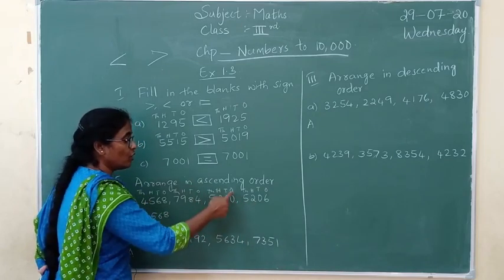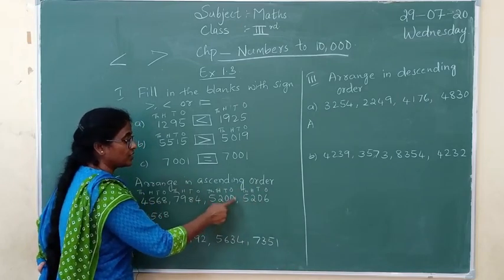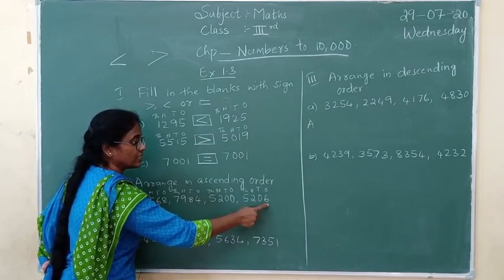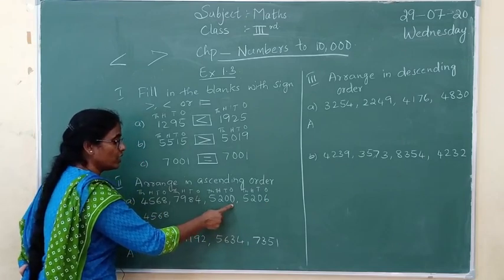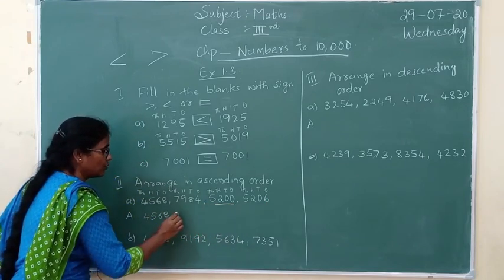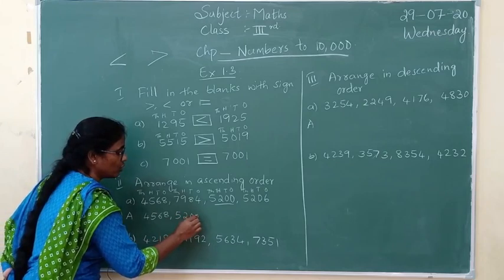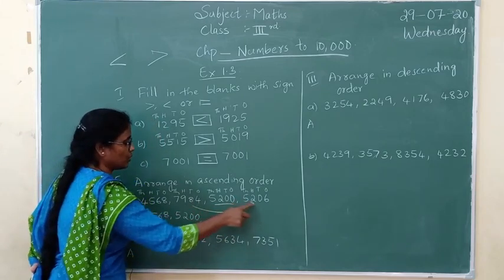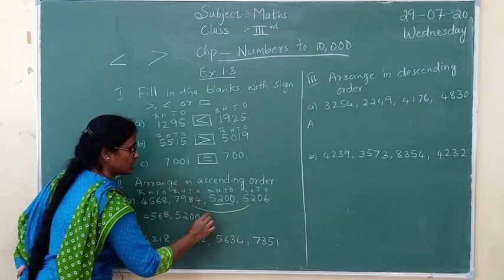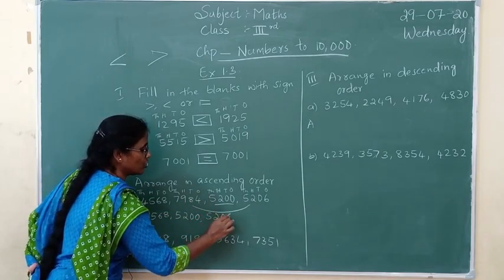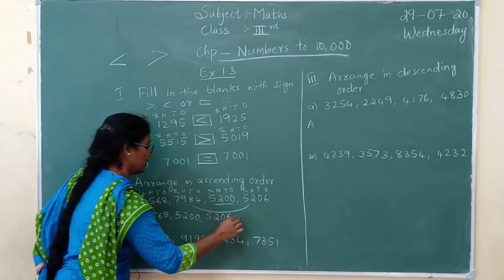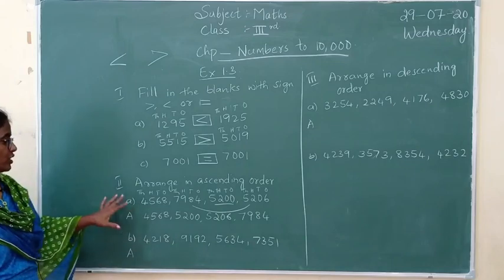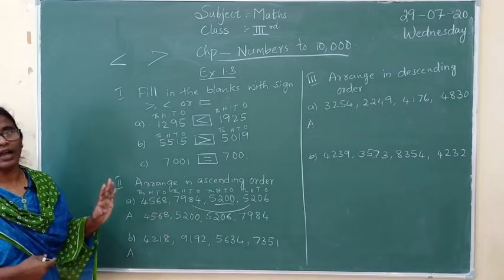Now let's come to the ones place. Which is bigger, 0 or 6? 6 is bigger, so the smaller one is 0. So the next number is 5200. Then of the remaining two numbers, this one is smaller, 5206. Then the greatest number, 7984. So in this way you are going to write the ascending order.